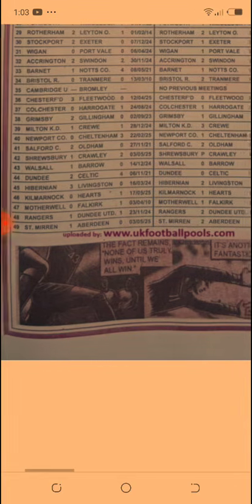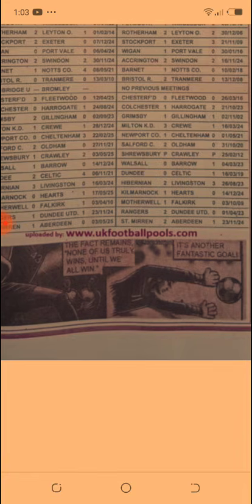And we have a write-up here, 2 write-ups. The first one says that the fact remains none of us truly wins until we all win. And we have another write-up here, it's another fantastic goal.